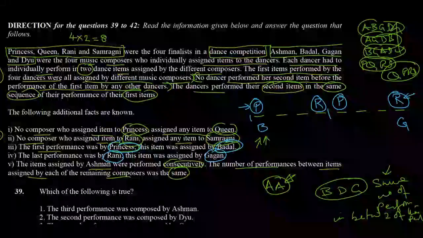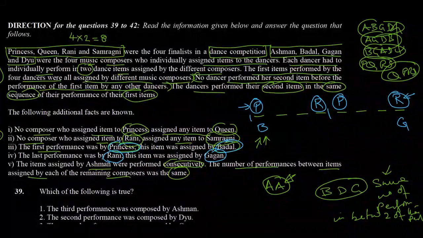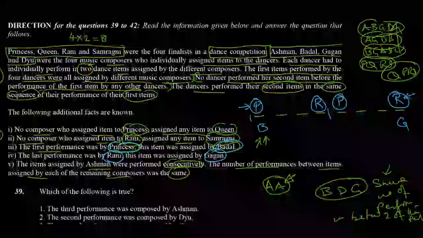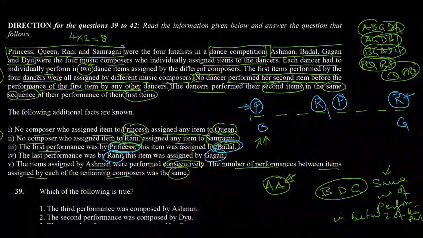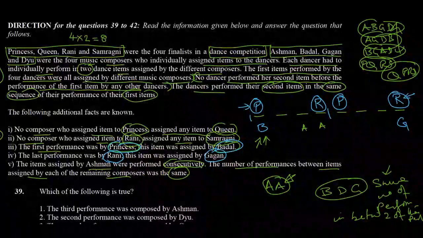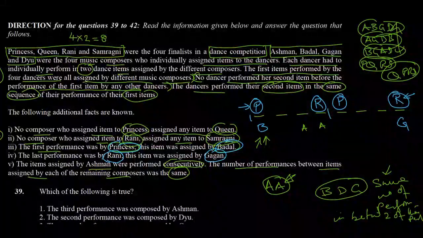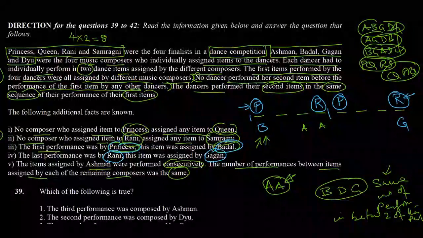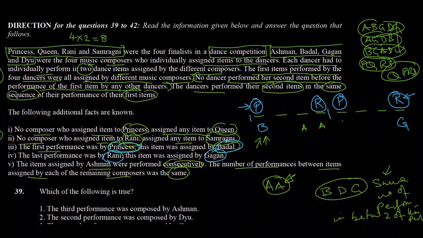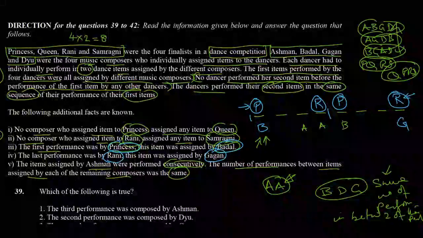So what is the next possible combination? The next possible combination is A can assign number 3 and number 4, and then B cannot assign 2 because he cannot have consecutive performances. So he can assign only slot number 5.